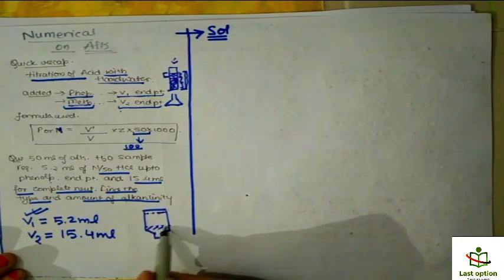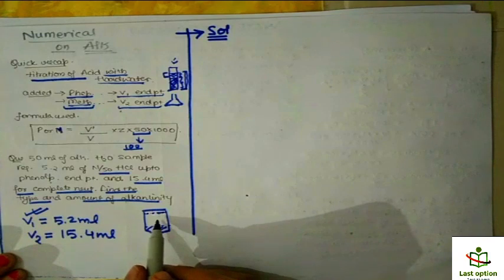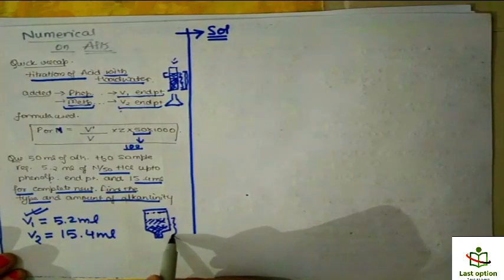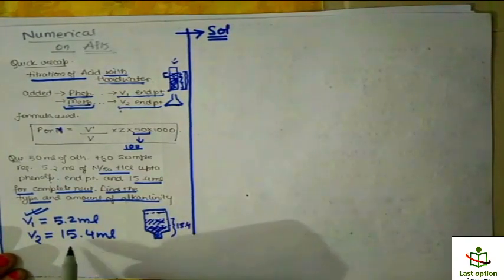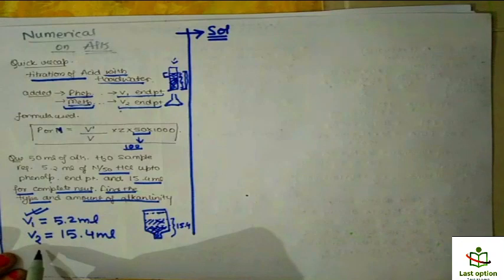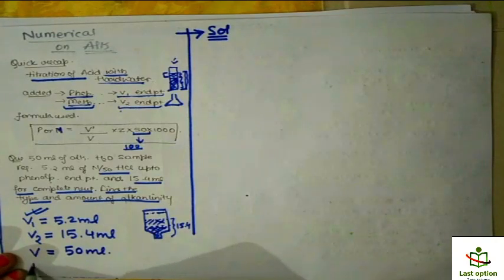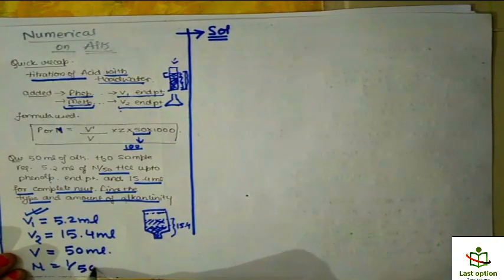This much, 5.2, is used for the phenolphthalein indicator, and this much more is used, and the net is 15.4, right? What else is given? The total volume of the hard water is 50 ml, and the normality given is 1 by 50.